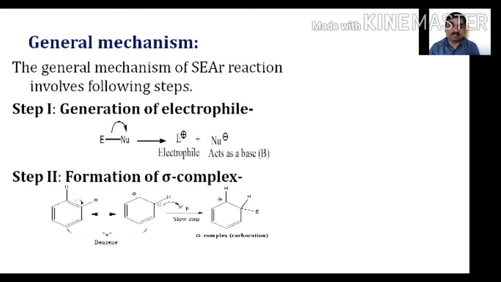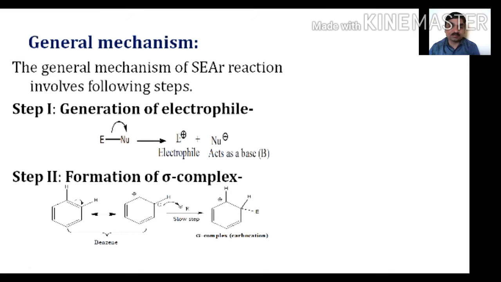When the reagent undergoes heterolytic bond cleavage, it results in the formation of a positively charged species and a negatively charged species. So the electrophile is generated as E+, and Nu- acts as a base, represented as B. In step second, formation of sigma complex.